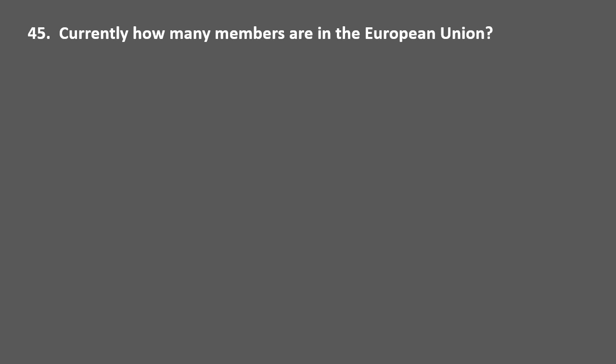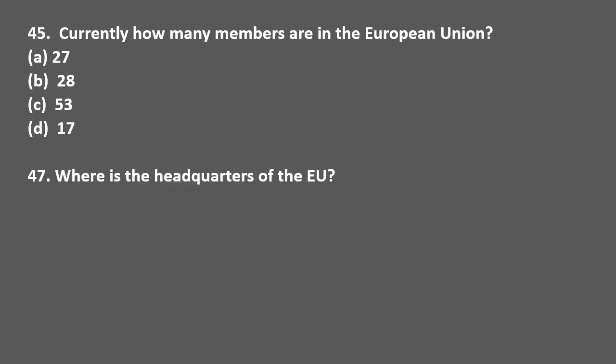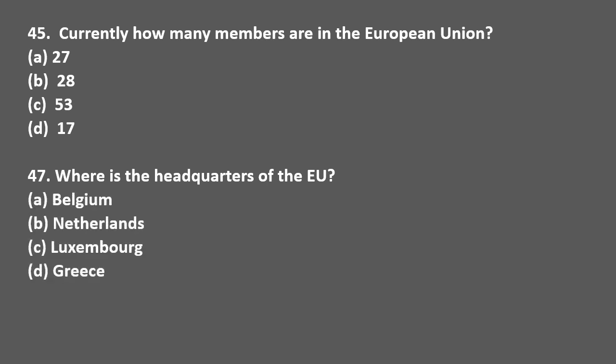Currently, how many members are in the European Union? Options are 27, 28, 53 and 17. The correct answer is option B, 28. Where is the headquarters of the European Union? Options are Belgium, Netherlands, Luxembourg and Greece. The correct answer is option B, Netherlands.